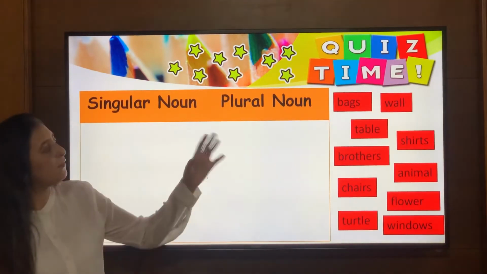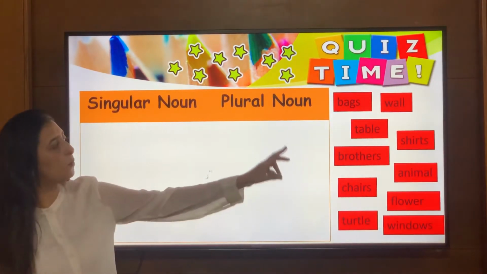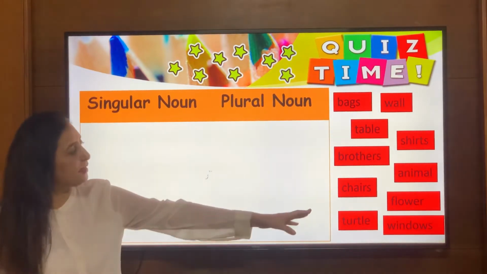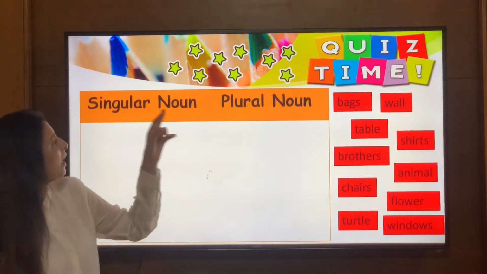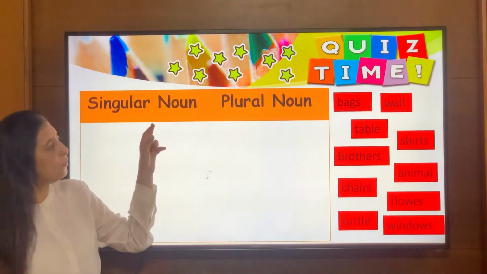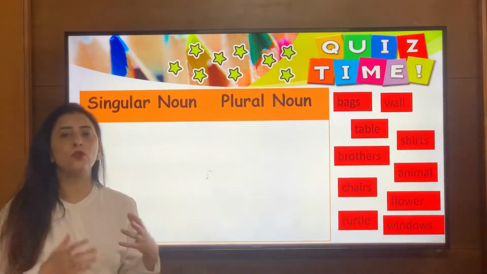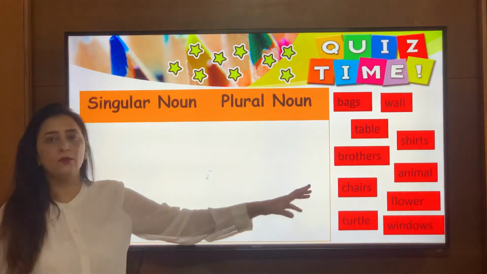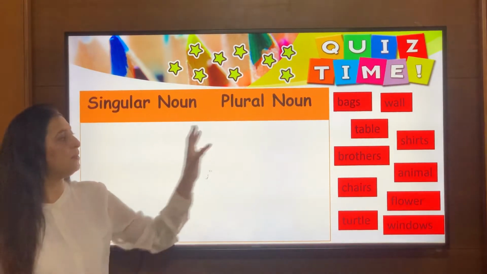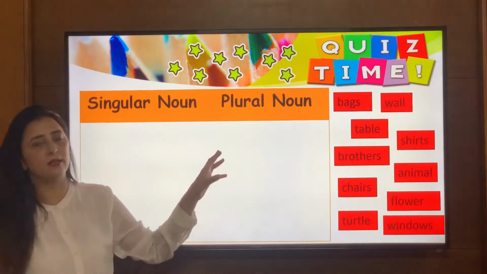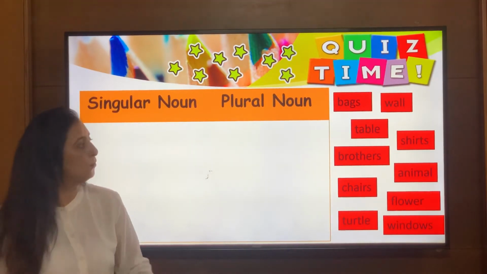Okay, now we have a quiz time. Here we have some words which I have placed over the right side of the slide, and I have made two columns. One is singular noun and the other is plural noun. There are some words here, you have to just sort them out. Whatever is singular, we need to put in the singular category. Whatever is plural, we need to put in the plural category. So let me read the words for you.